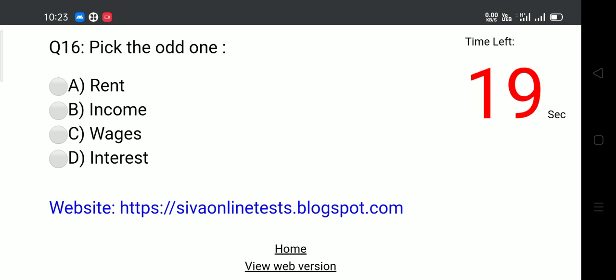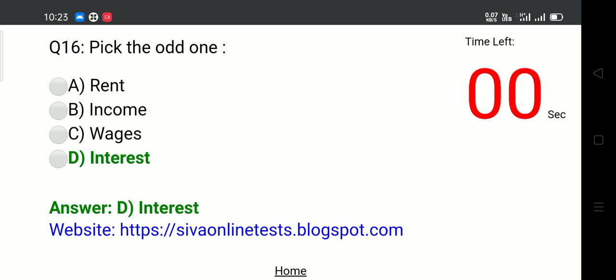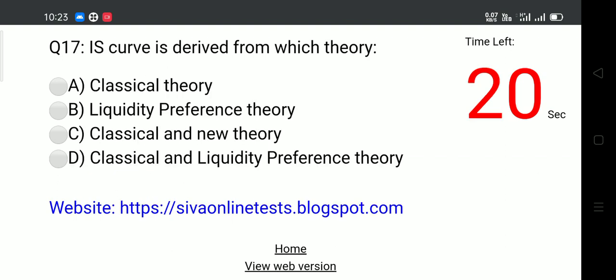Question 16. Pick the odd one. Options: A. Rent, B. Income, C. Wages, D. Interest. Answer: D. Interest.